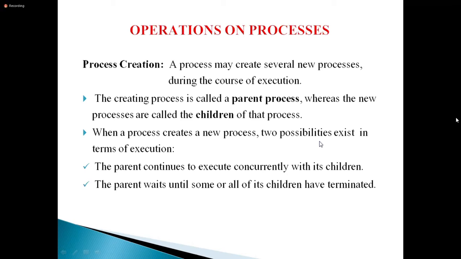While creating a child process, two possibilities exist. One is both parent and child execute simultaneously. The second possibility is the parent process waits until its children have executed. After that it will perform.